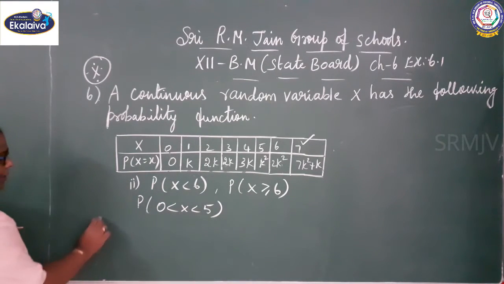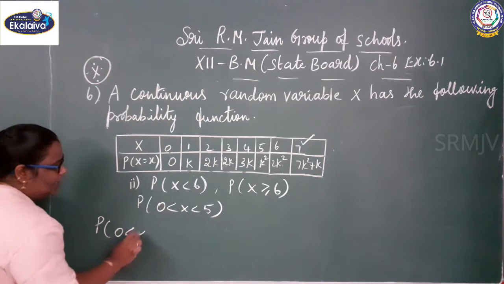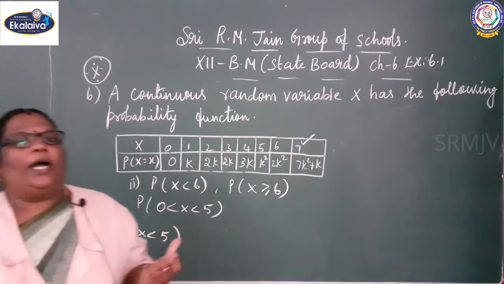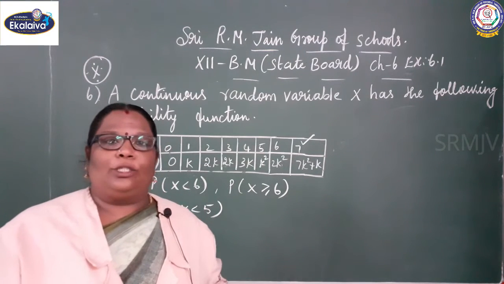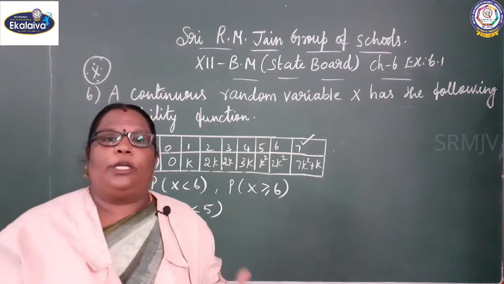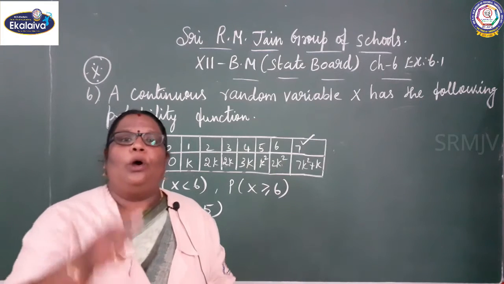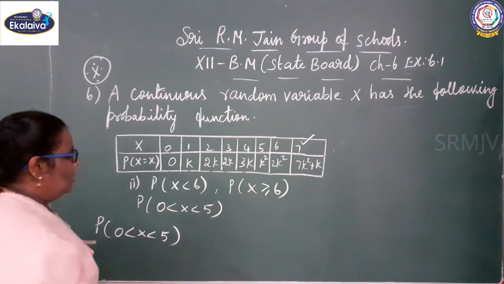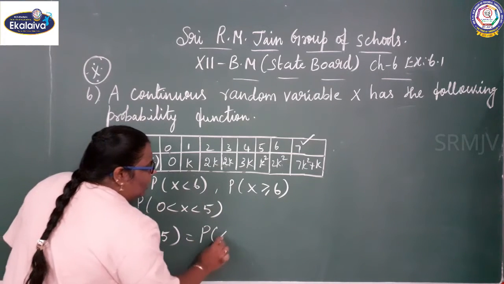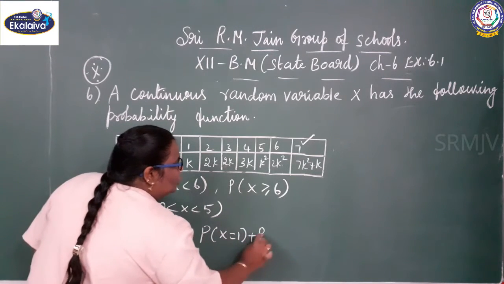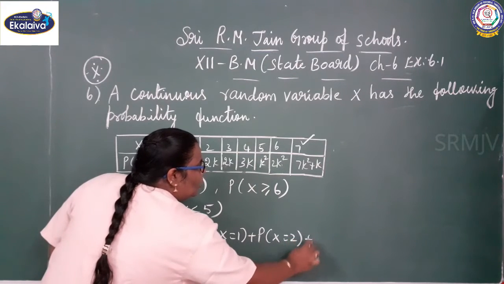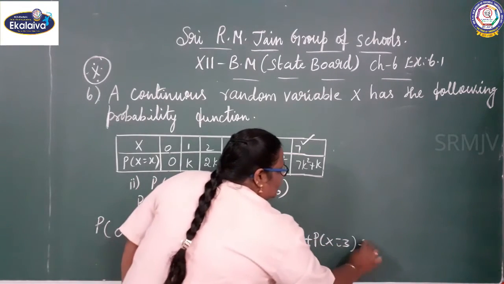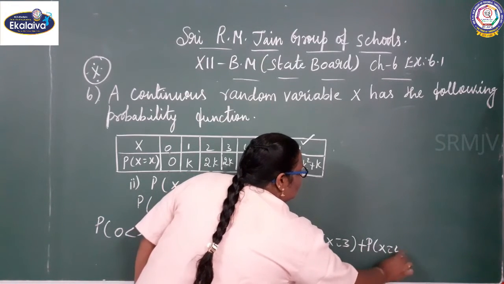See the next one. P of 0 less than x less than 5. In between the values 0 and 5, equal to sign is not there. So you cannot take the values 0 and 5; you can exclude those values. You take the in-between values from 0 to 5. So it gives P of x equal to 1 plus P of x equal to 2 plus P of x equal to 3 plus P of x equal to 4.